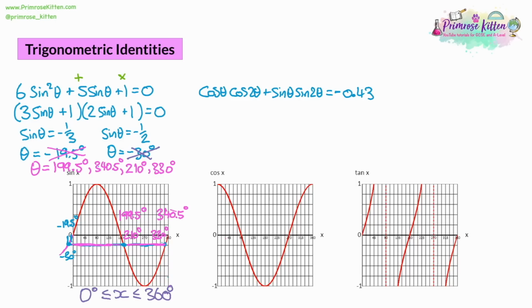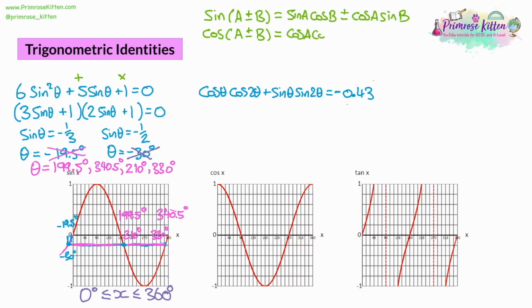There are 3 we need to look at, and these are called the compound angle formulas. First, sine of angle A plus or minus angle B is equal to sine A times cos B, plus or minus cos A times sine B. So if you've got a really long expression with lots of sines and coses in, you can compress it down into just a sine. The second formula, which is the one we're going to use for this question, is that cos of A plus B is equal to cos A times cos B.